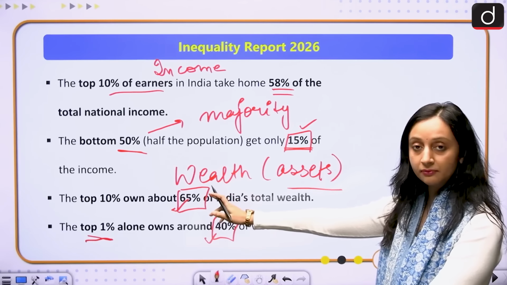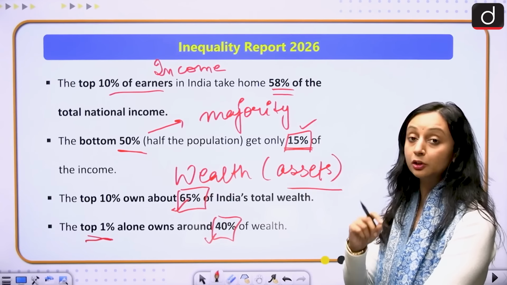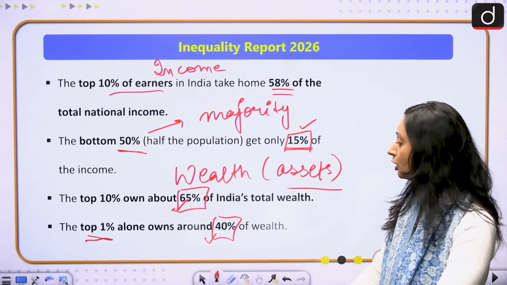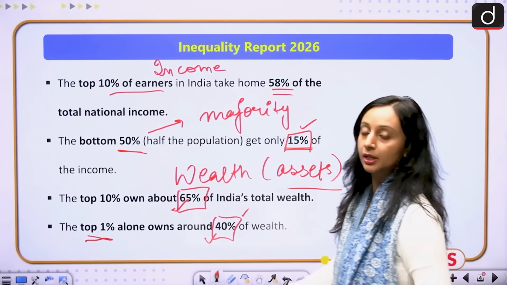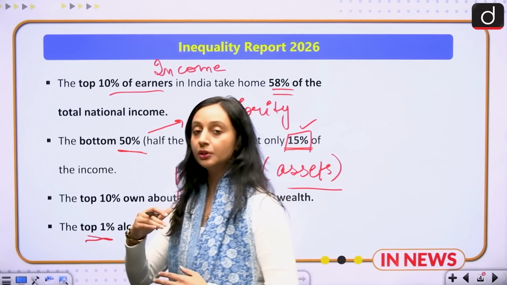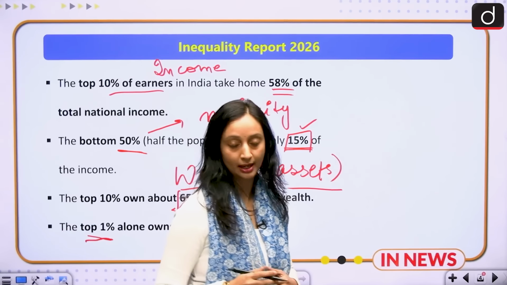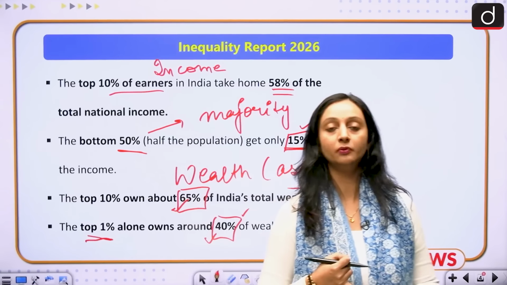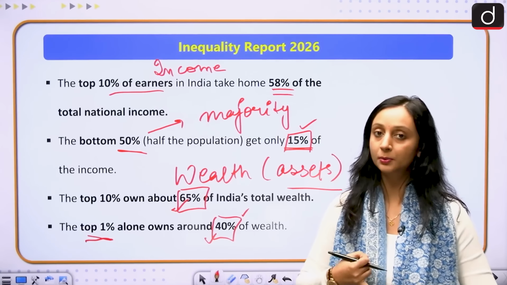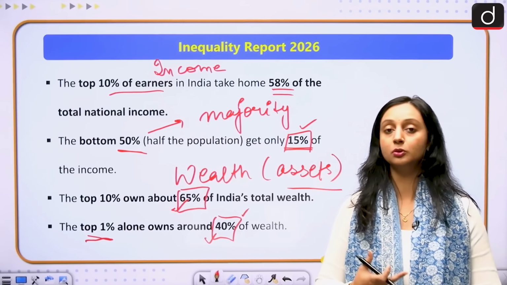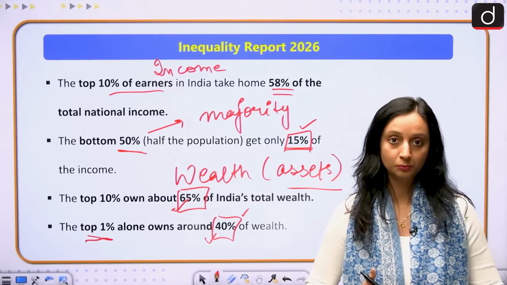Top 10 get 65%, and even out of that top 10, the top 1% are getting 40% of the wealth. So there is disparity in the different groups and classes that we have in India. Income is very much concentrated in the hands of the top 10 population, and wealth is also concentrated in the hands of this top 10 population.